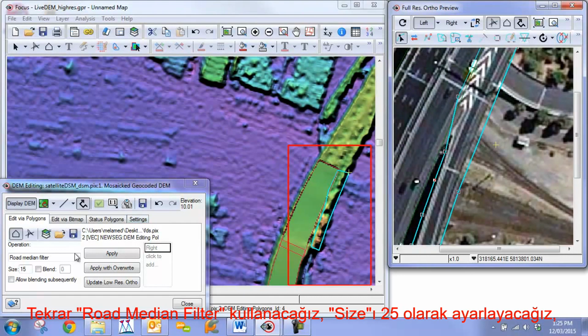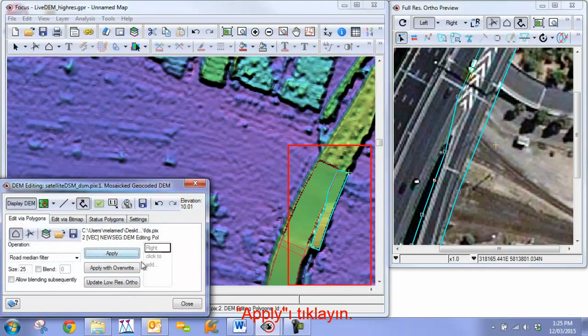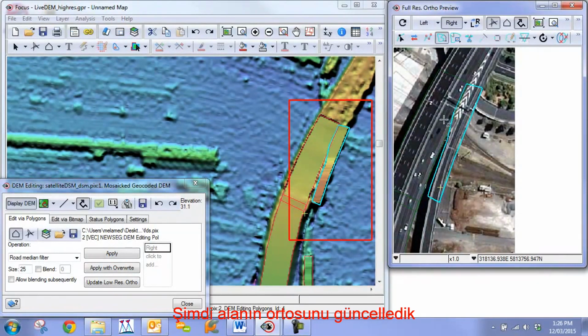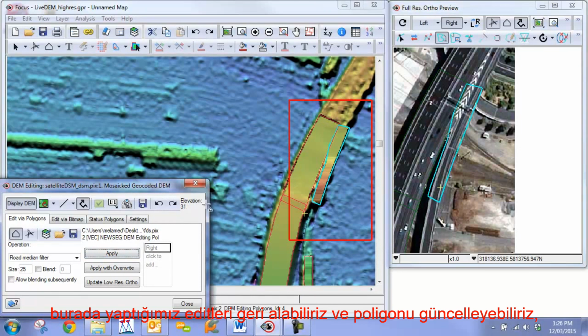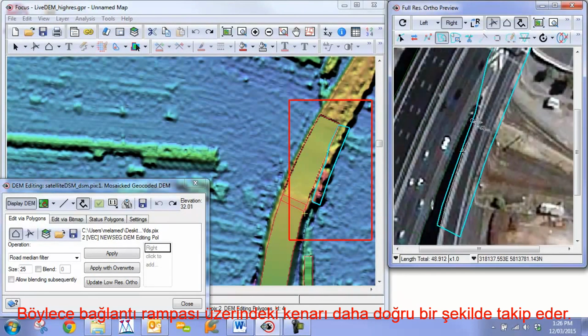We can take this and use our road median filter again. We're going to set a size of 25 and click apply. Now that we've updated our ortho of the area, we can undo the edits that we made to here, and we can update our polygon so that it more accurately follows the edge of the on-ramp.